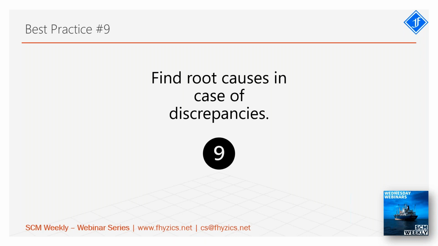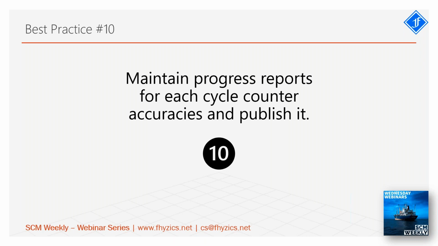So the root cause investigation has to be launched, and that is a very good part of cycle counting, which is not possible in periodic inventory, because you count once in a year and everywhere you will find discrepancies. You don't have time for root cause analysis. But here, every day you are counting something, and whenever there is a discrepancy, after due diligence, you will launch a root cause investigation. And the last best practice is to maintain progress reports for each cycle counter's accuracy and publish it.